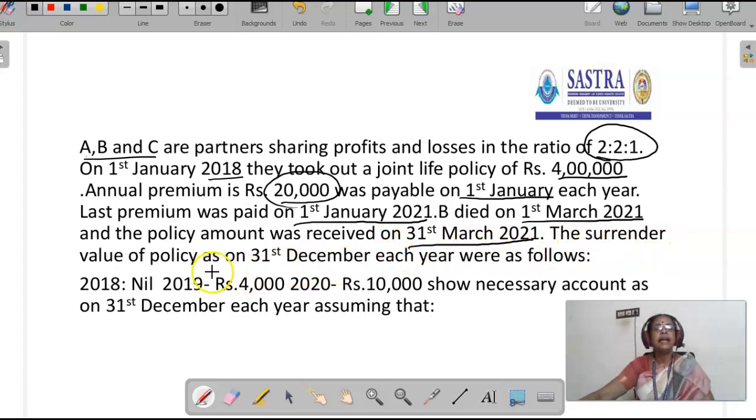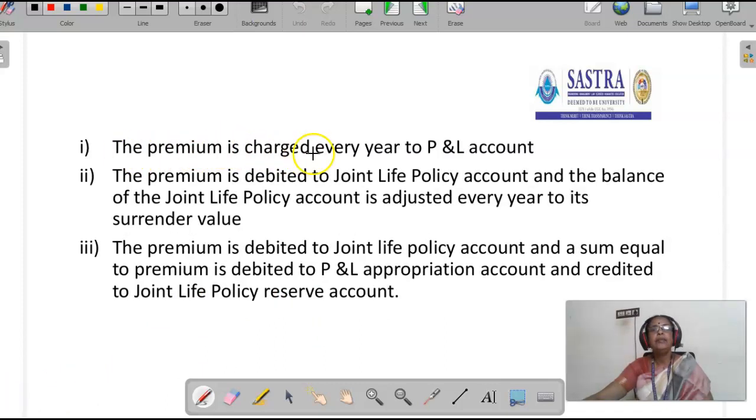The surrender value of policy as on 31st December each year were as follows. 2018 nil, because the first year is 2018. Usually the first year doesn't have any surrender value in an insurance policy. 2019 14,000, 2020 10,000. Show necessary accounts as on 31st December each year, assuming that number 1, the premium is charged every year to P&L account.